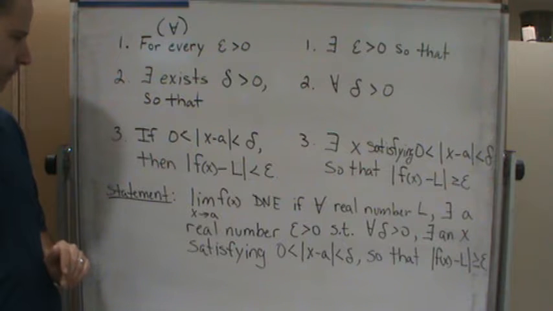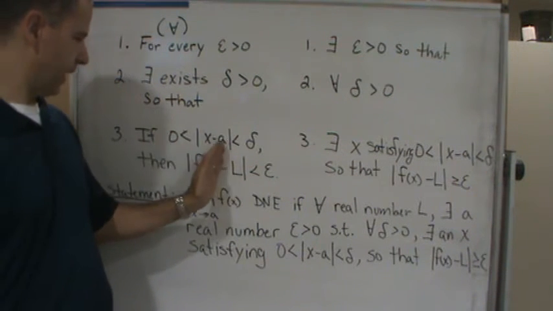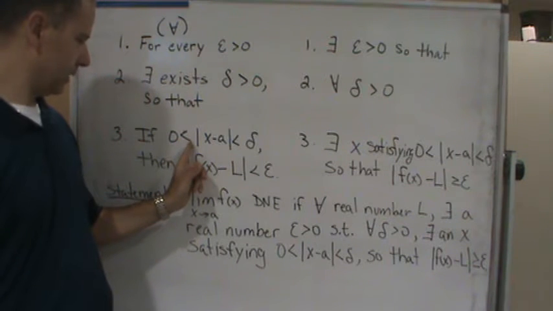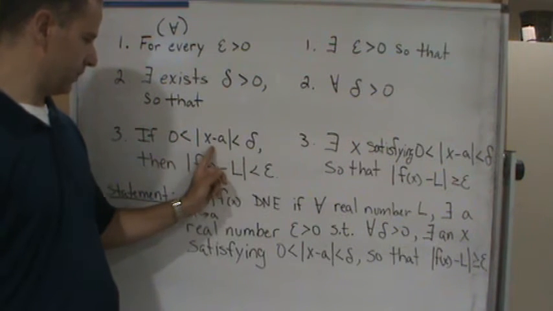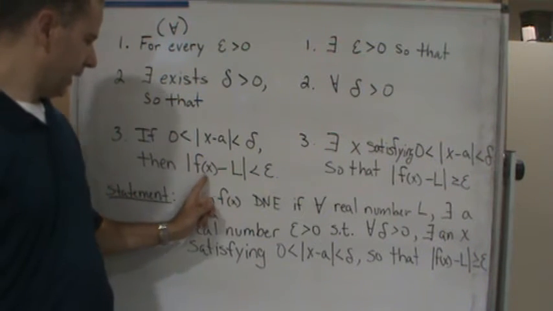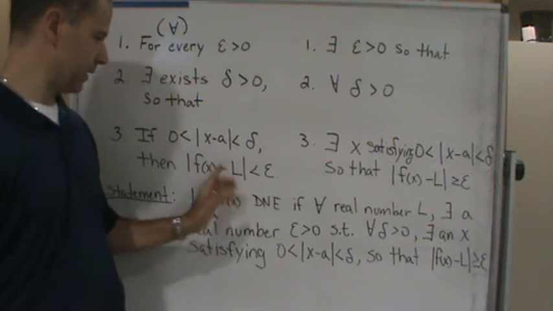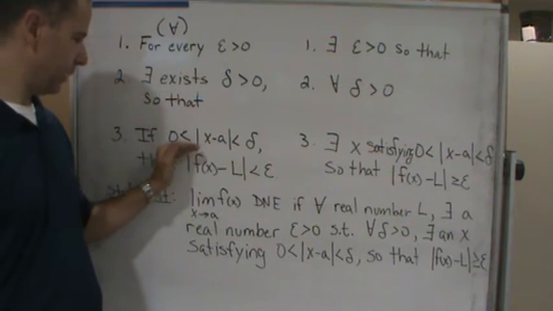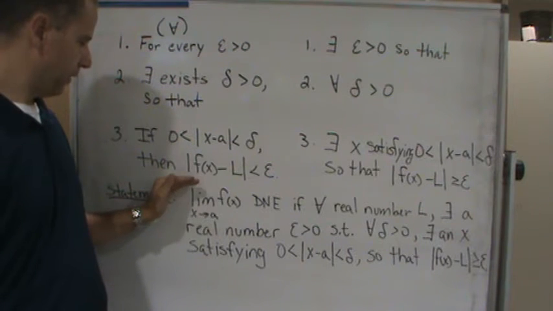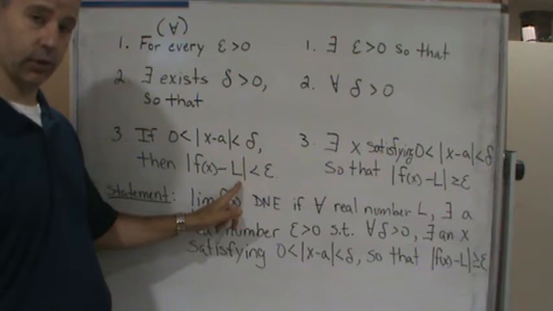If there's an x that satisfies 0 is less than the absolute value of the distance between x and a is less than delta, then the distance from f of x and L is going to be less than epsilon. So again, remember what this means. As we're getting closer and closer to a, then the function should be getting closer and closer to L.